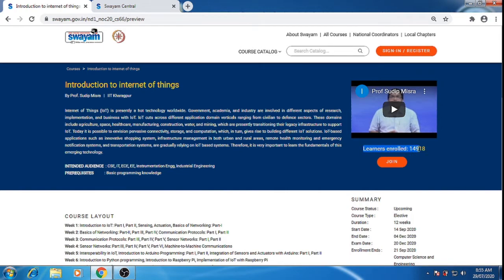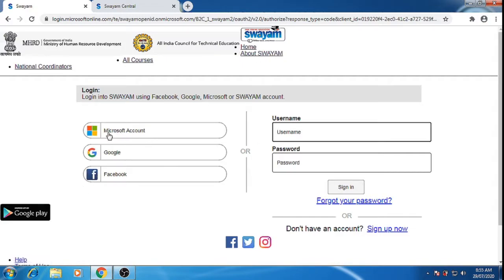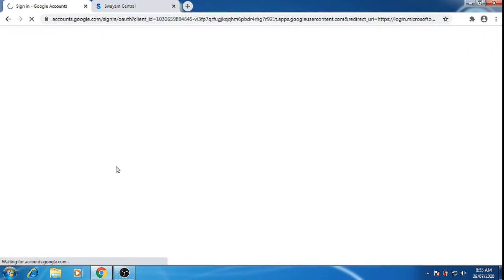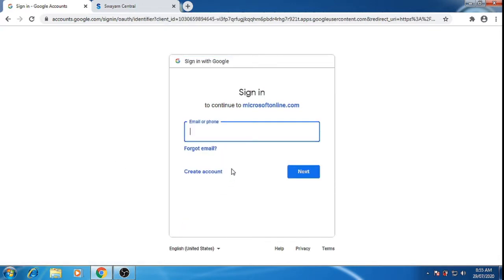If you want to enroll for this course, first we have to click onto the join, the orange button we can see here. It will move towards the login page. Here we can see there are two options, Swayam login or Microsoft, Google, Facebook login. We must prefer Google. So we click onto the Google, and it will redirect to Gmail. Here I will log in.